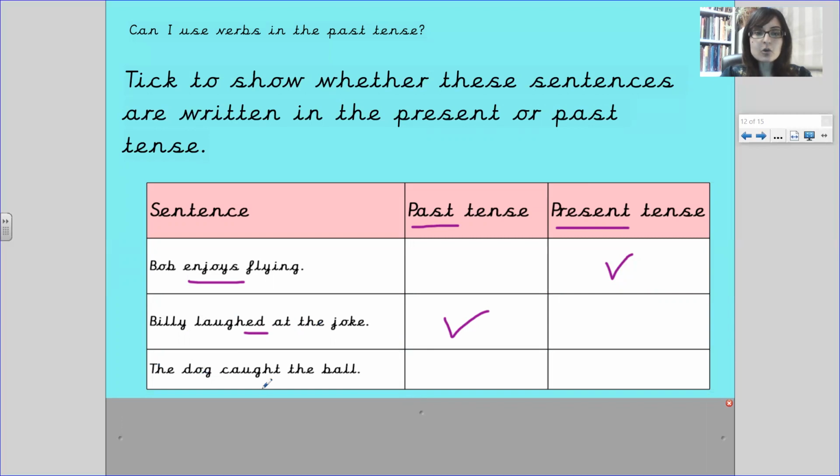The dog caught the ball. There's no word with an ed and it doesn't have an s or an ing, which means that it must be an irregular verb. Caught. So I can catch the ball. I am catching the ball. I caught the ball, past tense. The dog caught the ball, past tense.